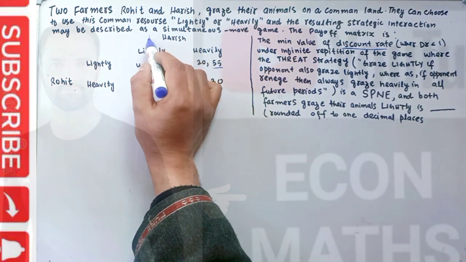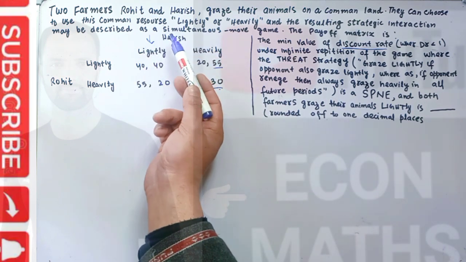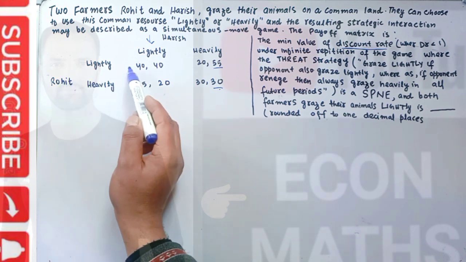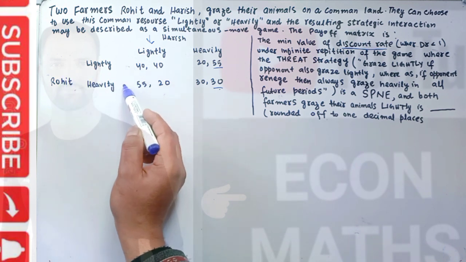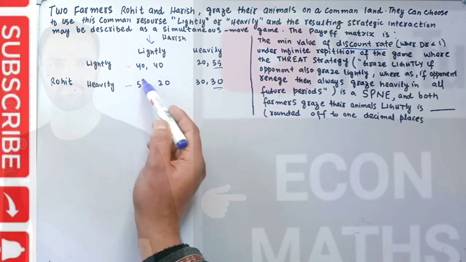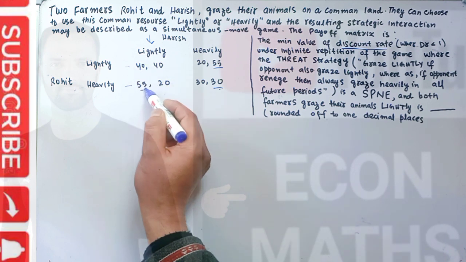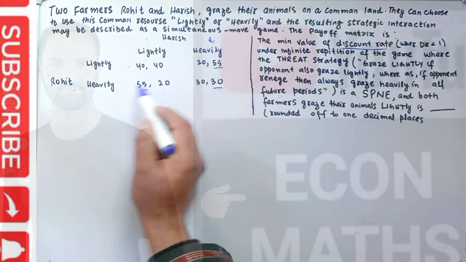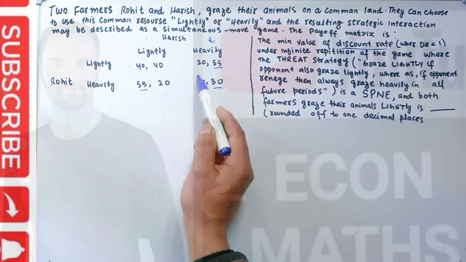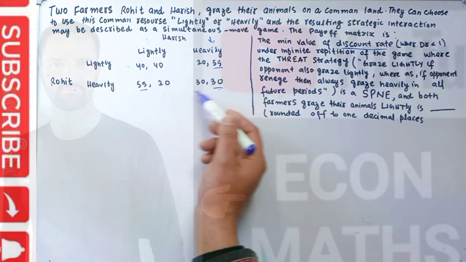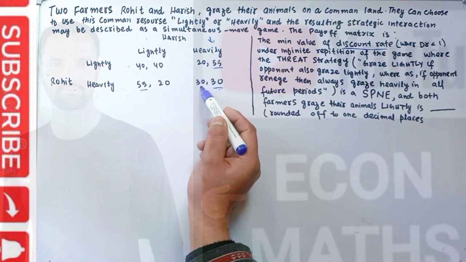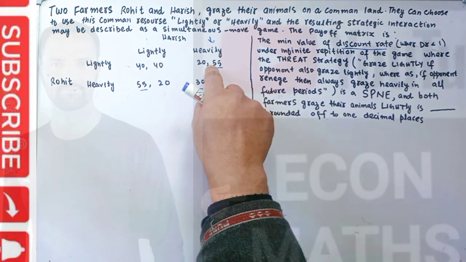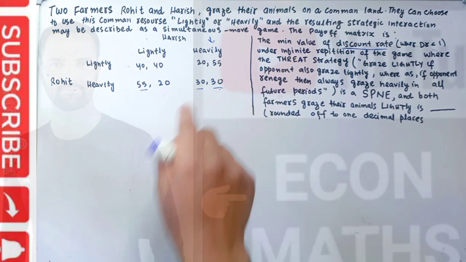Here we can see that heavily gives him more payoff than grazing lightly. Similarly, let us take the case of Harish. If Harish chooses the strategy lightly, Rohit has two options, either to graze lightly or heavily. Here we can see heavily gives him more payoff than lightly, so he will choose this. Similarly, if Harish chooses heavily, again Rohit has two options, either to graze lightly or heavily. Heavily gives him 30 payoff, lightly gives him 20 payoff, so he will choose this option. So we can see this is our Nash equilibrium in this case.